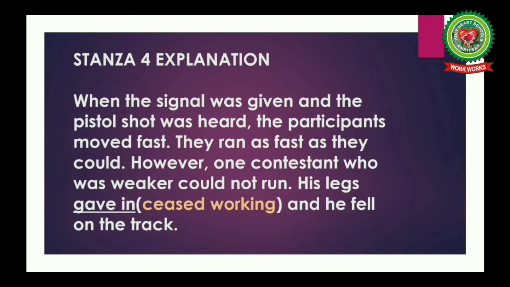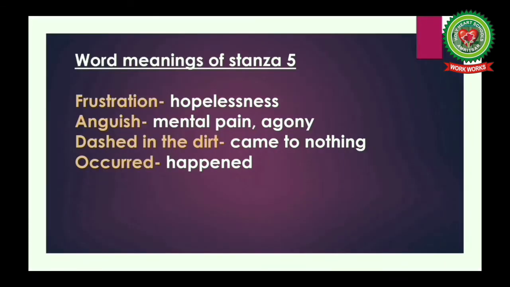Now students, we'll read the explanation of the stanza 4 in workbook. When the signal was given and the pistol shot was heard, the participants moved fast. They ran as fast as they could. However, one contestant who was weaker could not run. His legs gave in and he fell on the track. Here gave in means ceased working. Understood students? Okay.